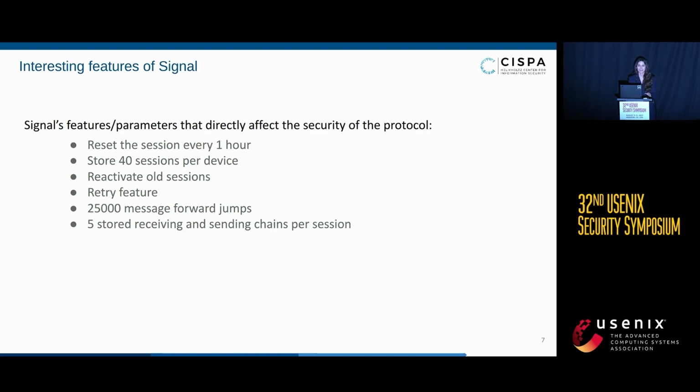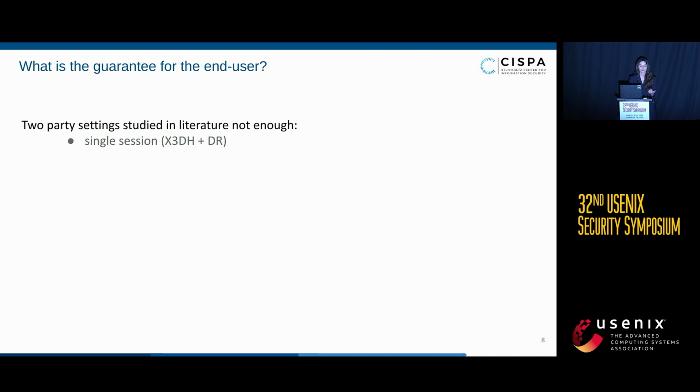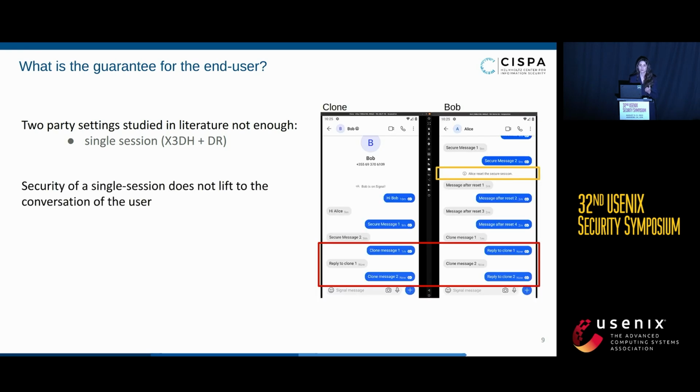And while we were looking at the results of the experiments and also these features that Signal now has, the question that we had was: what is the guarantee that the end user is getting? Because obviously the one that is studied in the single session is not enough. And we also showed experimentally that security of this single session does not lead to security of the conversation of the user.